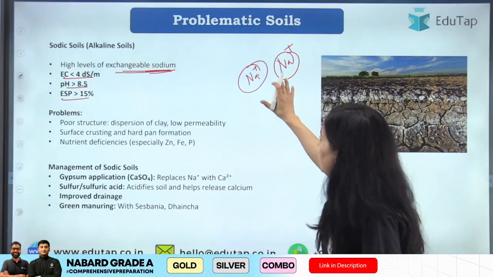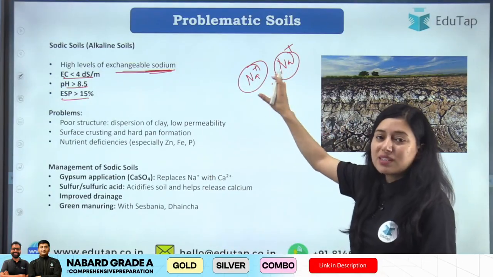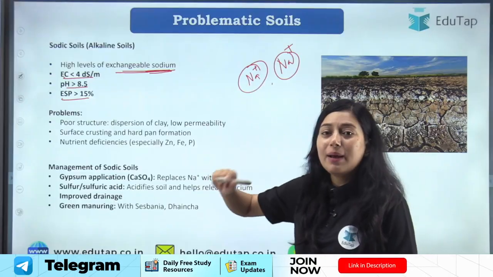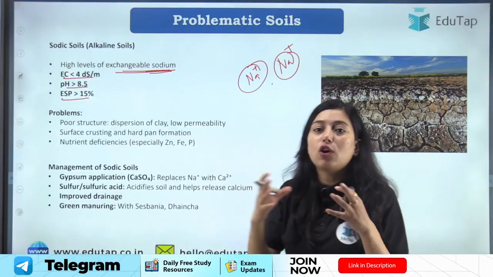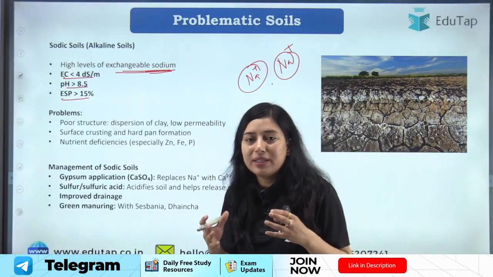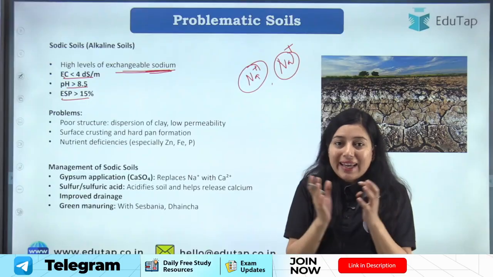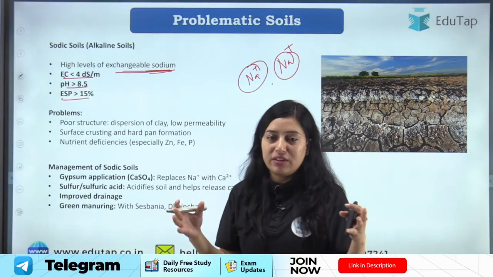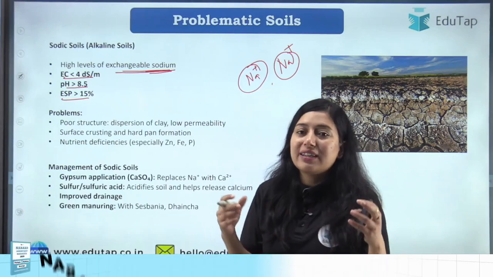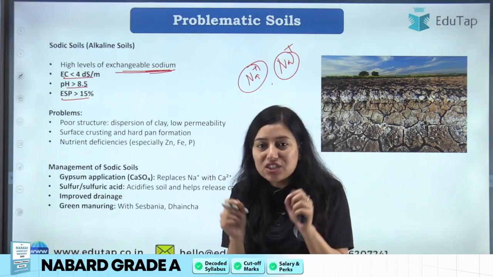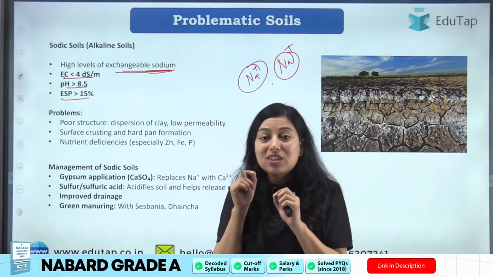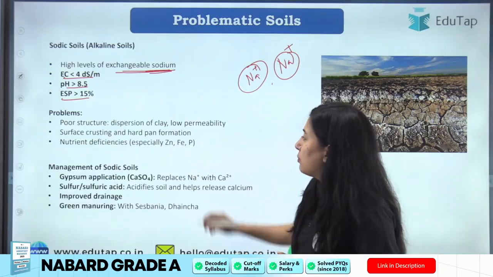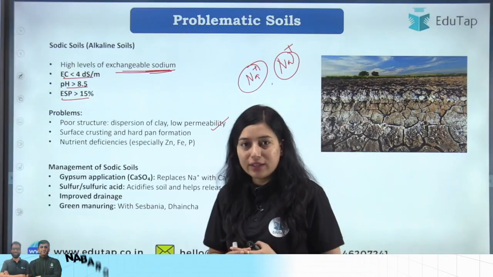So what kind of problem does this type of repulsion create in your soil? Basically it leads to deflocculation of soil. Deflocculation means the soil particles do not aggregate, rather they deflocculate, rather they go away from each other, right. So if deflocculation is there, there is no aggregation. जो soil का structure है that will degrade, the soil structure will degrade, right. So this is one problem that arises due to this sodic soil.